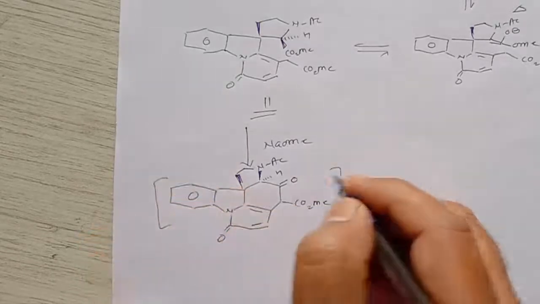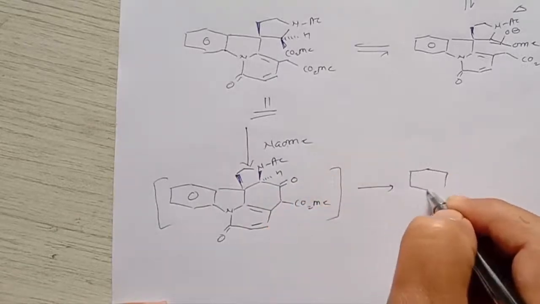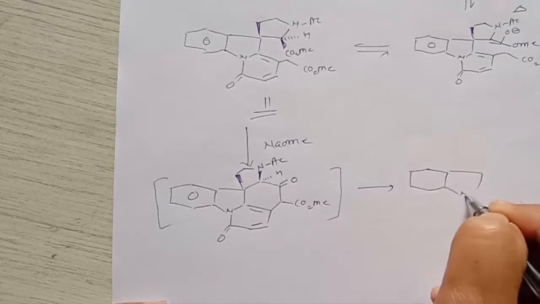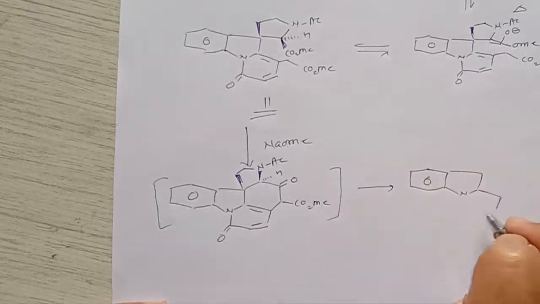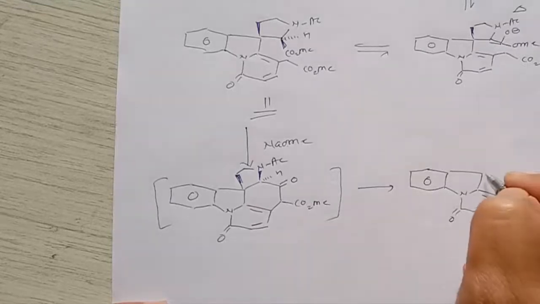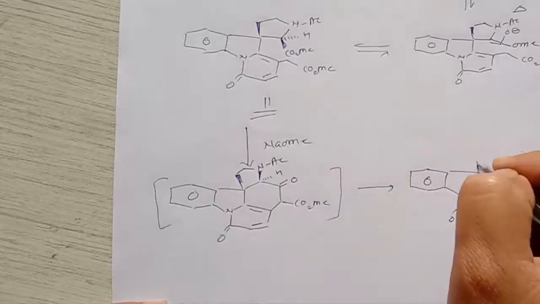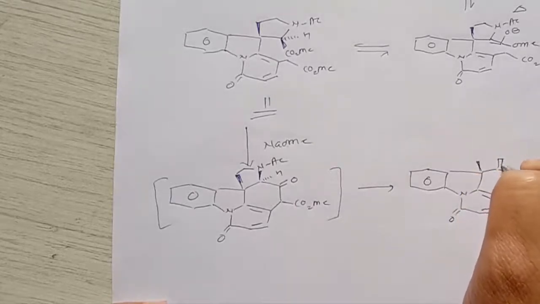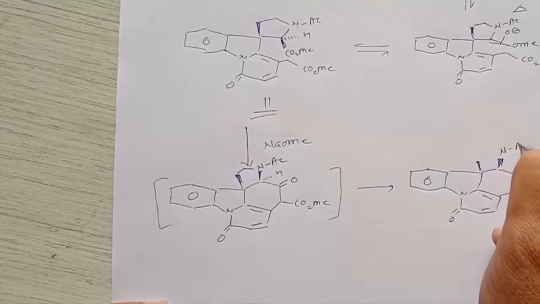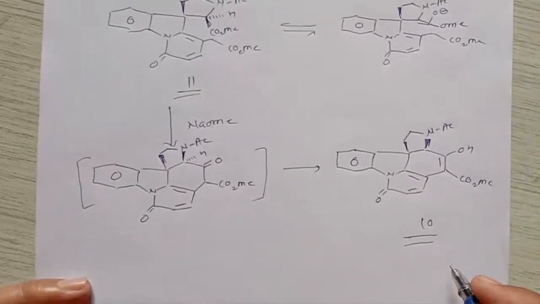Then in the further step, enolization takes place, and after enolization it gives a molecule like this. So this is an aromatic ring. This is a 6-member ring containing carbon functionalities. Here is a double bond, here is a double bond. In that 6-member ring, this ketone will be converted into enol, and then the remaining molecule will be the same, that is NaCCH2, right, like this. So it gives formation of this enol, intermediate number 10.